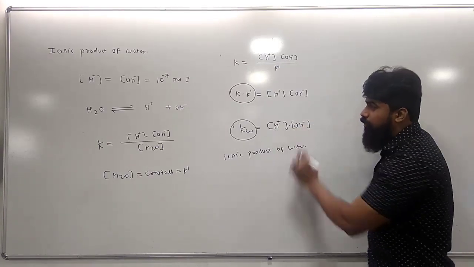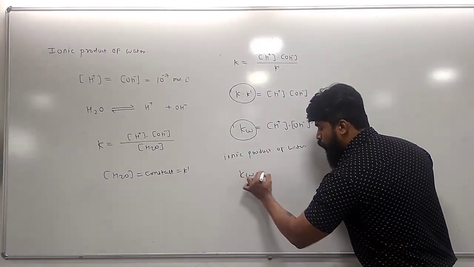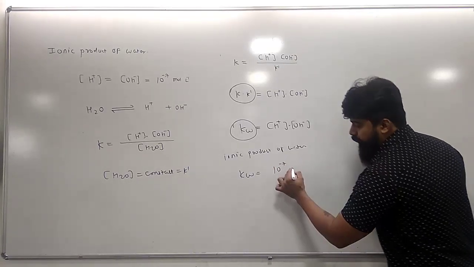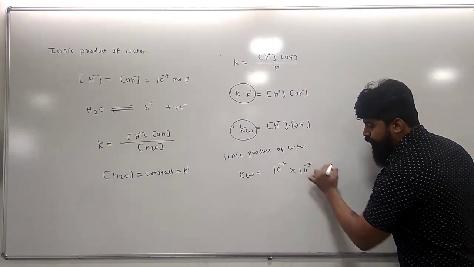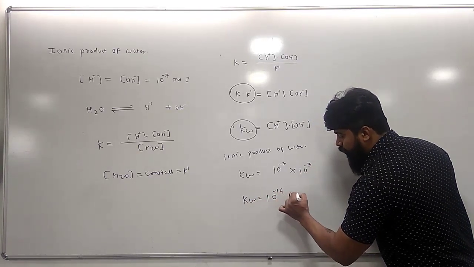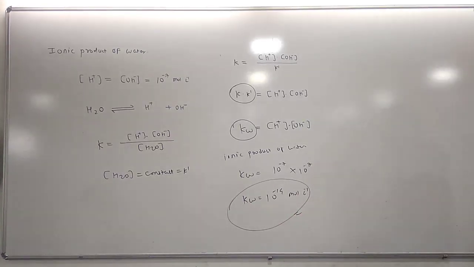I am just going to put in the values of their concentrations at equilibrium. So Kw is equal to the concentration of H+, which is 10 raised to minus 7, times OH-, which is 10 raised to minus 7. So Kw at equilibrium becomes 10 raised to minus 14 mole squared per liter squared. This is the ionic product of water.